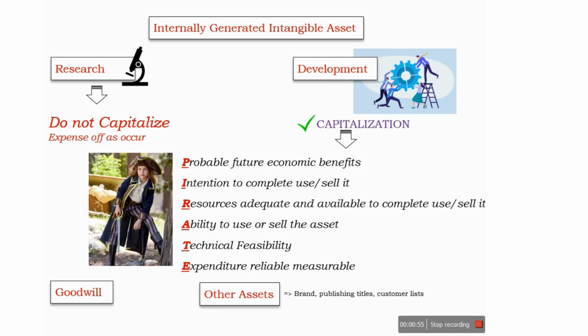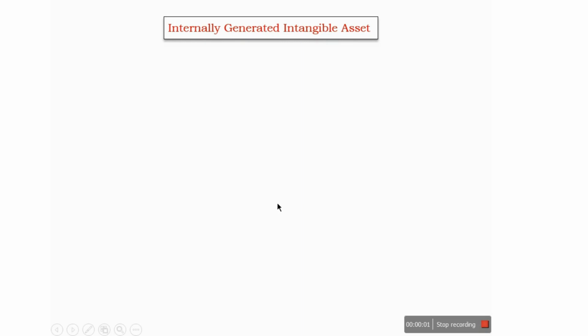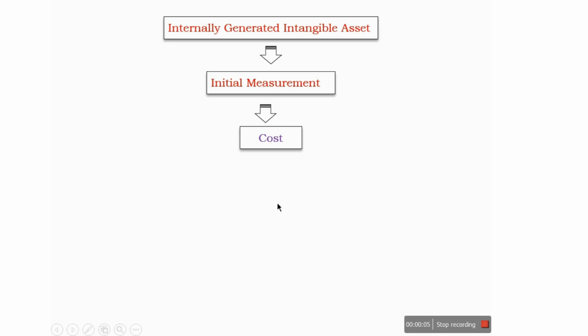Apart from this, goodwill and other assets like brands, publishing titles, customer lists, etc., that are internally generated, will not be recognized as assets. An internally generated intangible asset will initially be recognized at cost, and all costs that are directly attributable will be part of the cost.